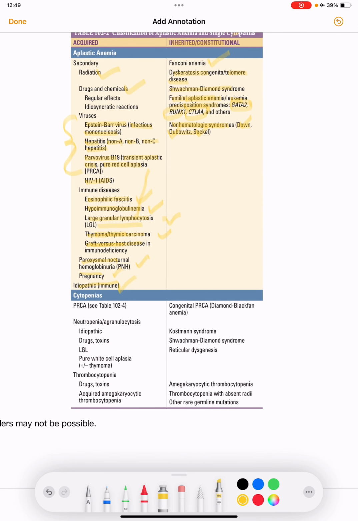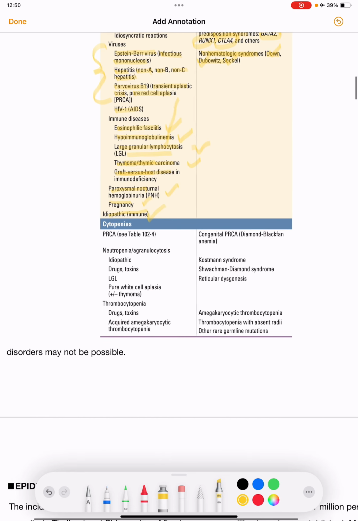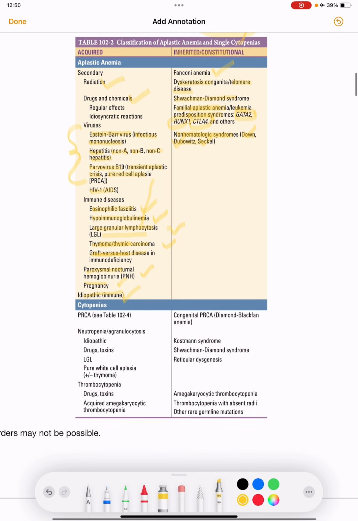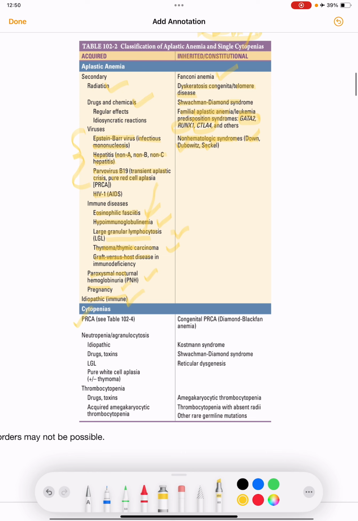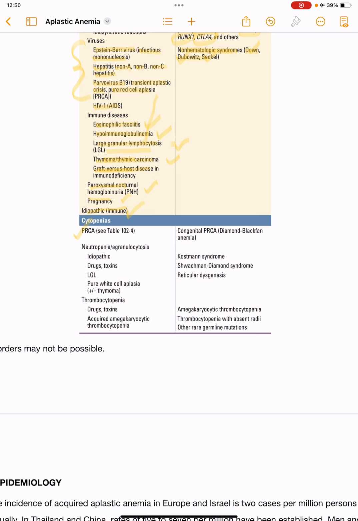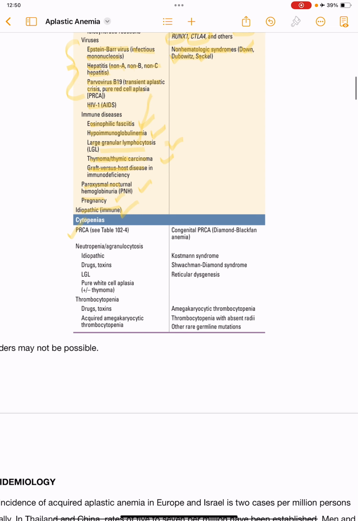Viruses: Epstein-Barr virus, hepatitis non-A, non-B, non-C, parvovirus B19. Cytopenias, and also aplastic anemia and single cytopenias like pure red cell aplasia and neutropenia, could be due to idiopathic causes, drugs, toxins, and large granular lymphocytosis, thrombocytopenia.